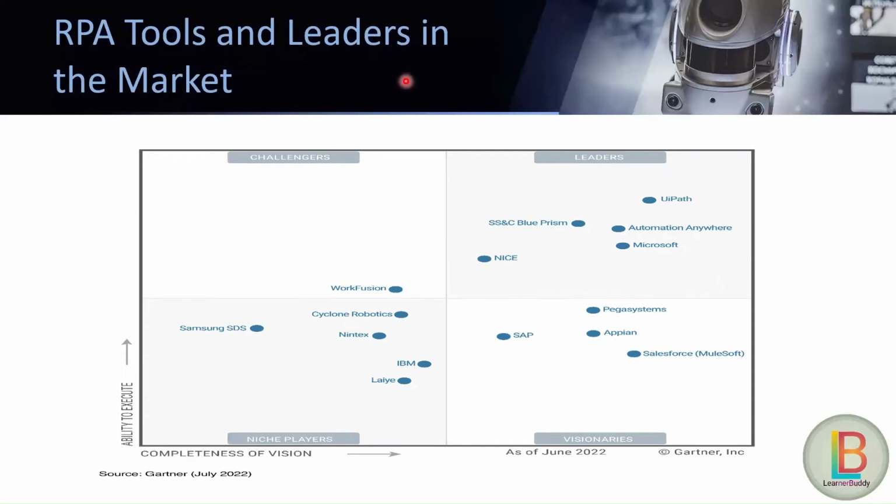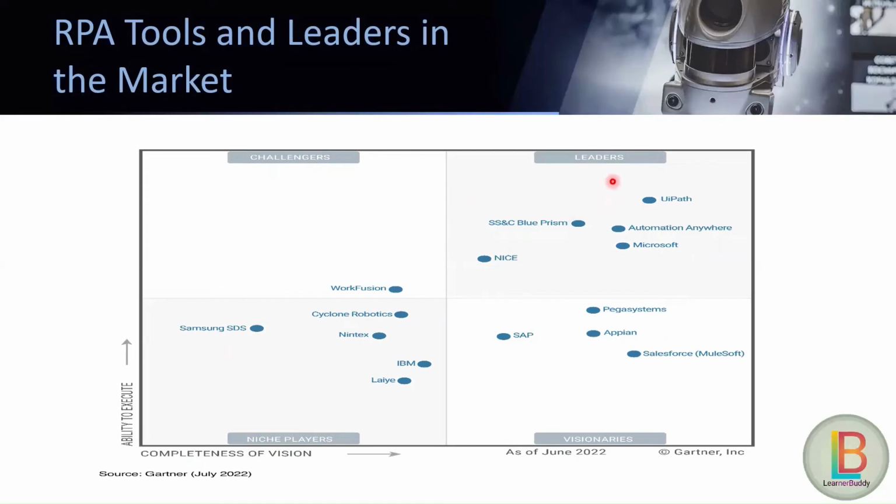RPA tools and leaders in the market. So we have taken the Magic Quadrant from Gartner. Here Gartner has mentioned RPA leaders, RPA visionaries, RPA niche players, and RPA challengers. RPA leaders are those who are leading in the RPA market. RPA visionaries are those who have some great vision in the RPA market. Niche players are those who are doing RPA things in a specific domain only, or we can say that a specific form of RPA has been delivered by these niche players. And challengers are those who have potential and can challenge the RPA market.